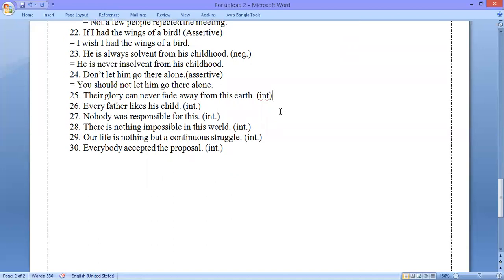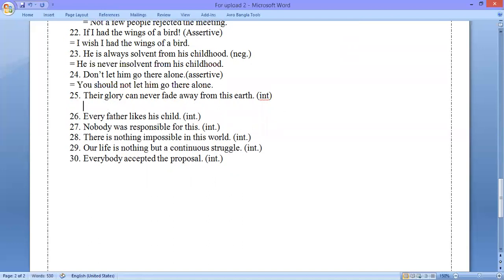This is question number 25. The question is, their glory can never fade away from this earth. We shall have to make this interrogative. So we know that when there is never in assertive sentence, and if we want to make this interrogative, we shall have to use ever instead of never, and we shall have to make a normal interrogative sentence.